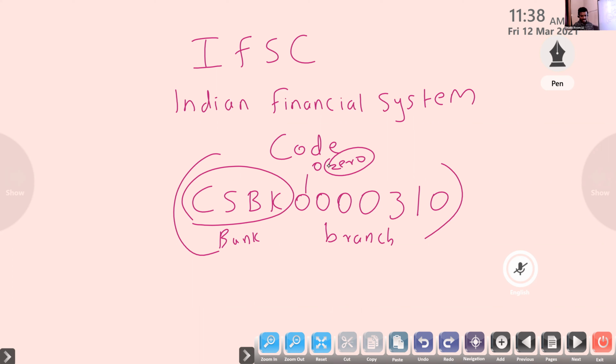If you have a bank passbook, you can see the IFSC code there. It is an 11 character code. The first 4 alphabets represent the bank and the last 6 represent the branch. That is the IFSC, Indian Financial System Code. Whenever I transfer an amount from my account to another account through NEFT, I must have the beneficiary's account number and IFSC code.